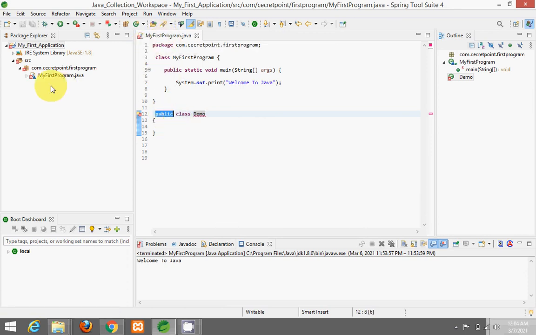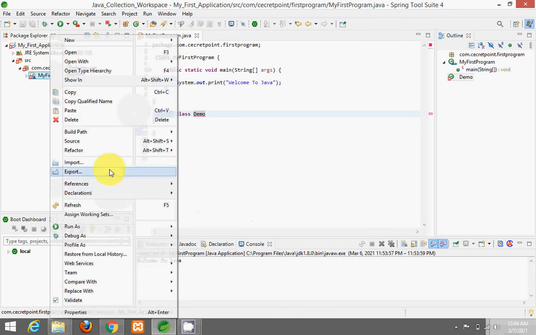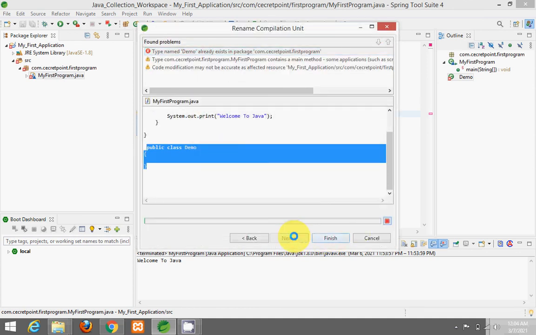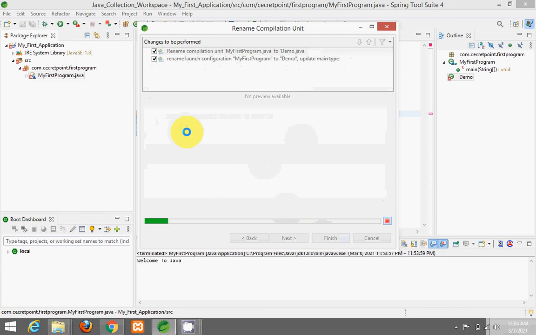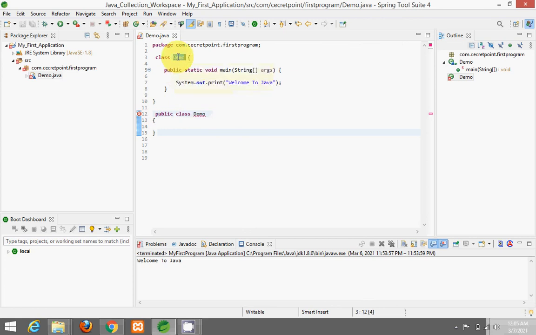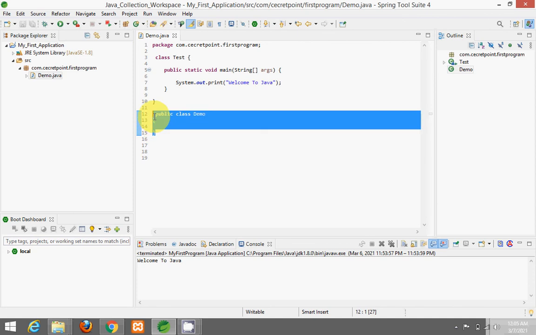Okay, so if I change the file name, I will change it to demo, then you may see that the error will be gone. Why is it still not going? Okay, why? Because the class name also got changed. Suppose I am giving another name to this. See, now the public class is demo and the file name is also demo. So now the error is not coming.